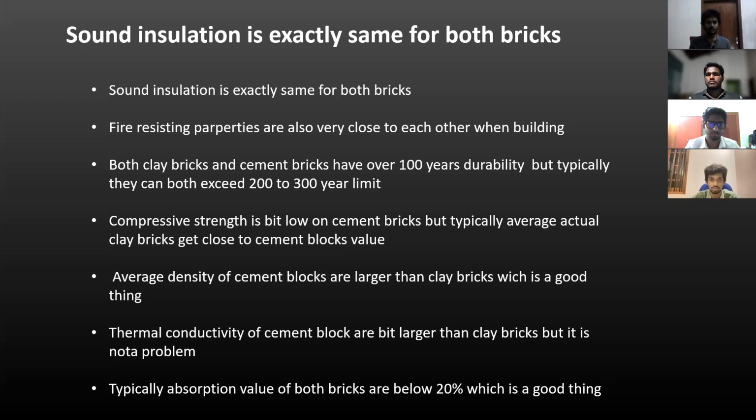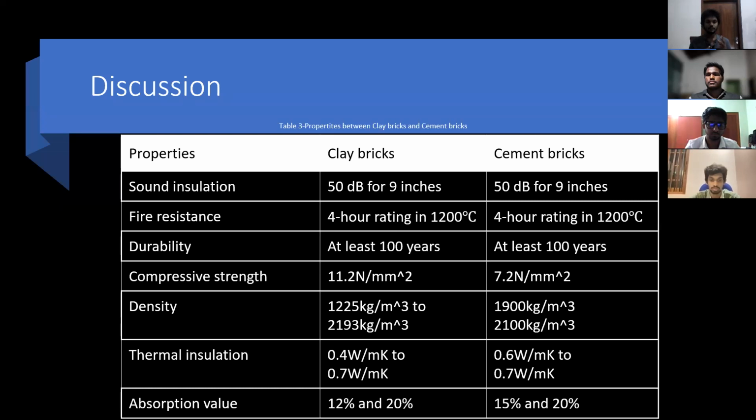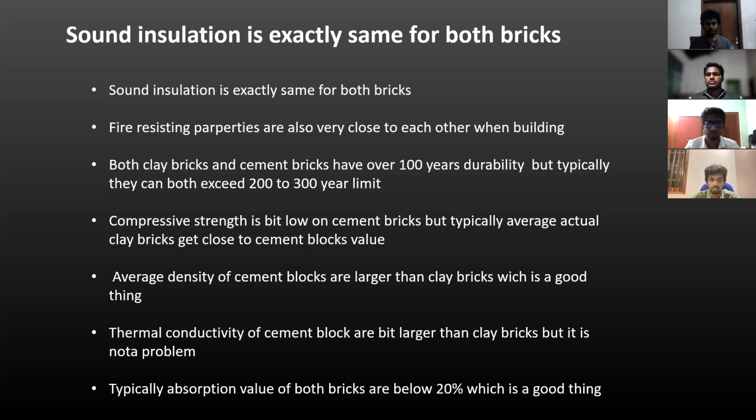Moving to the fire resistance property, it is a 4 hour rating in both bricks at a temperature of 1200 Celsius. Both are exactly the same. Because of that, their properties are exactly the same.